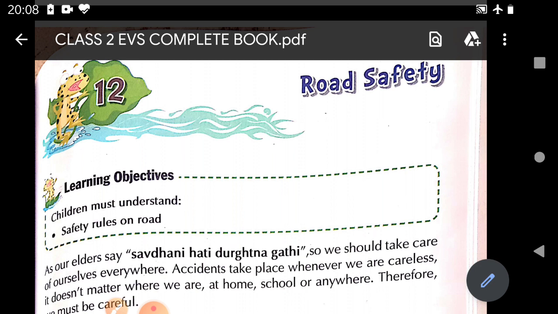Okay, so many people die in a day in our country because of various reasons, but maximum deaths take place because of accidents. Accidents are the biggest cause of deaths in the country. So it is very important to know the basic traffic rules, basic road safety rules.